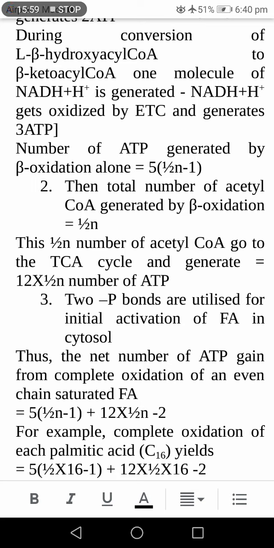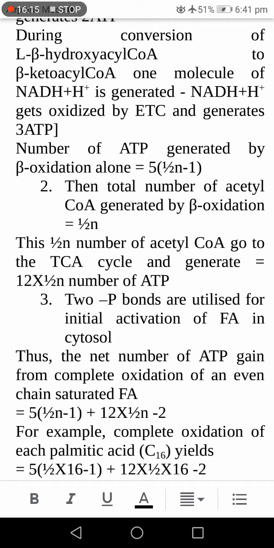In the first step, during the activation step in the cytosol, you utilize 2 molecules of high energy phosphate, that is equivalent to 2 molecules of ATP.